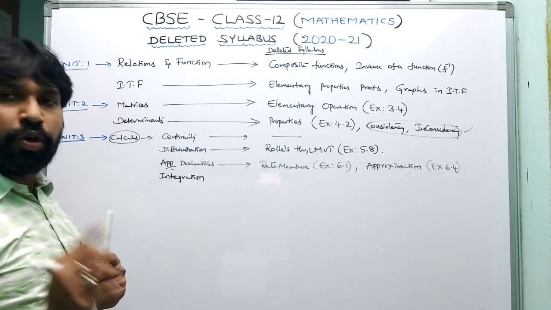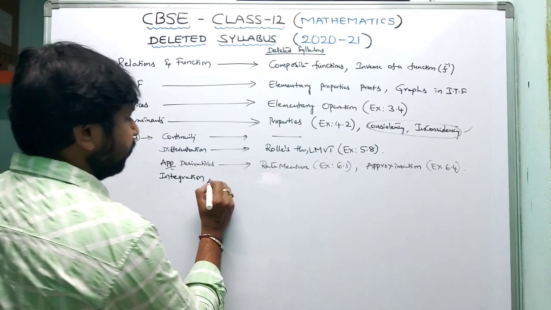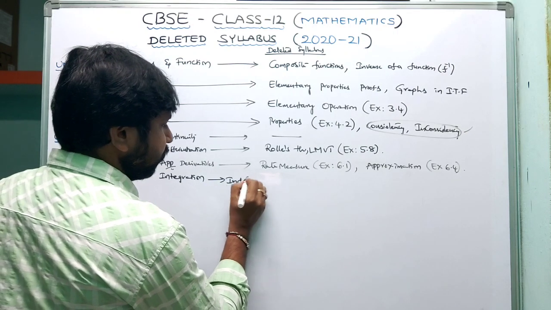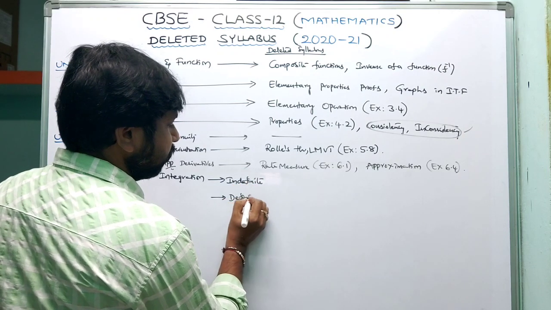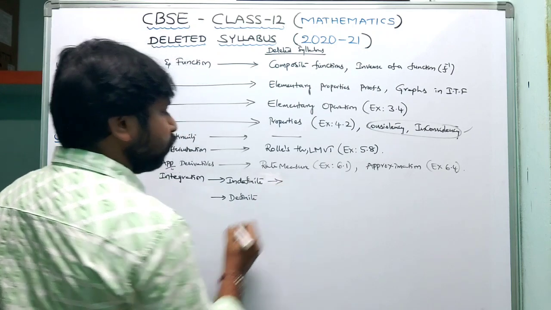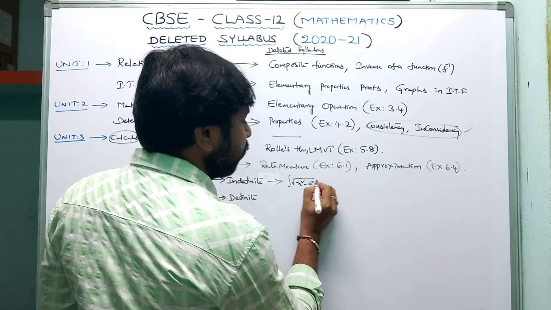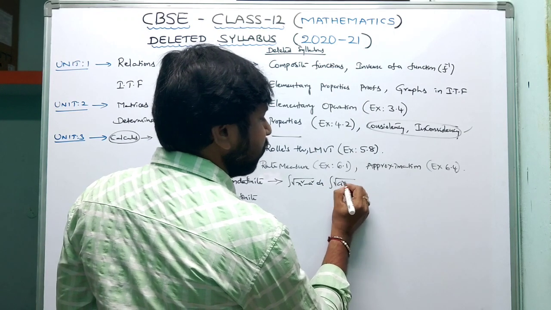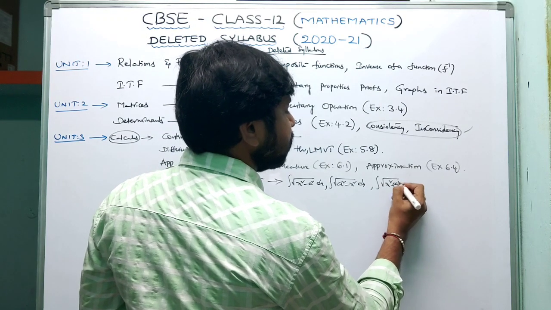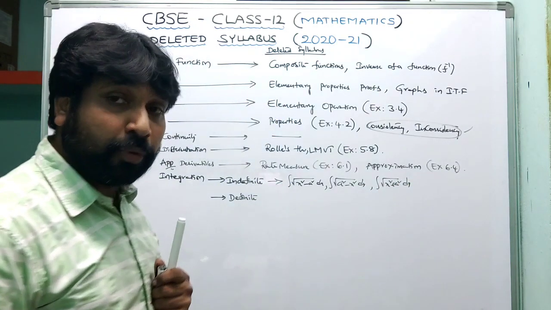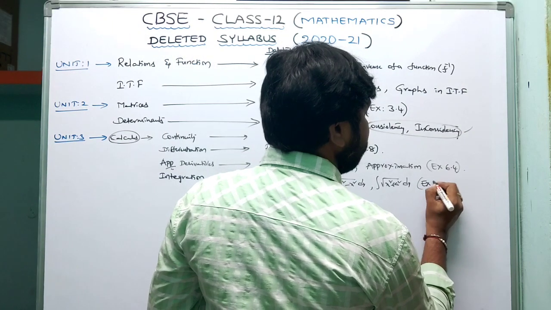In integration also there are two topics: indefinite integration and definite integration. In indefinite integration, what is deleted is the integral of root over x square minus a square dx, root over a square minus x square dx, and root over x square plus a square dx, all these models and the related proofs and related exercise, that is exercise 7.7.